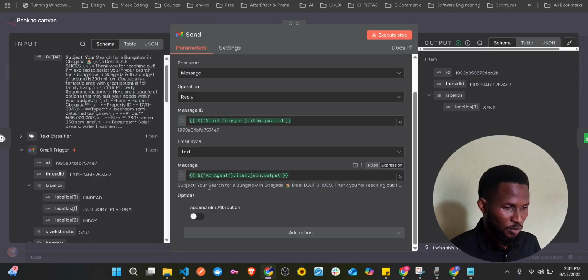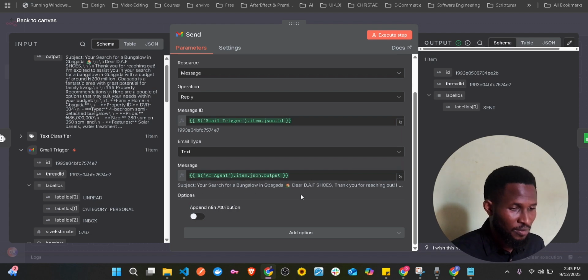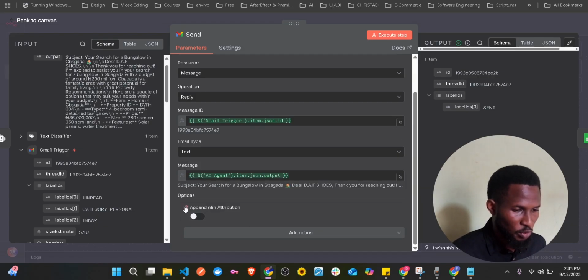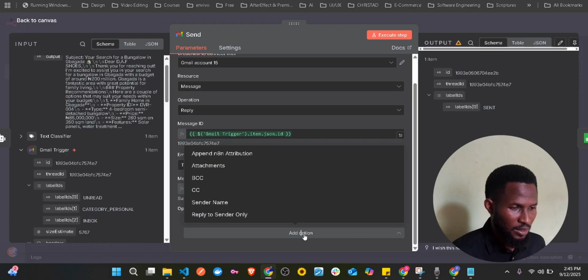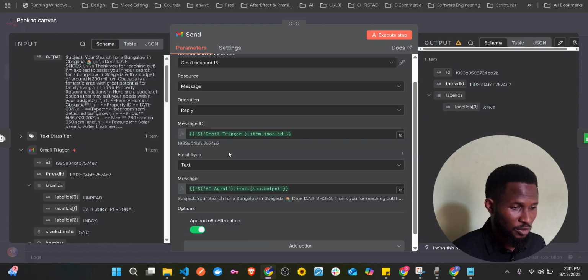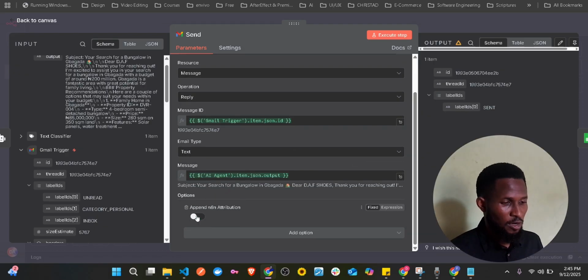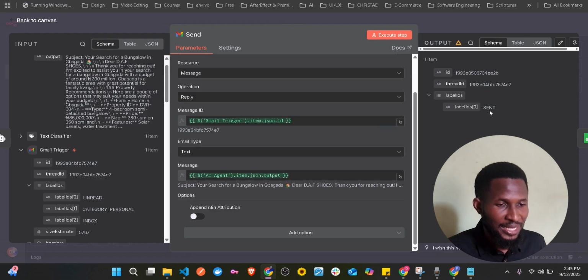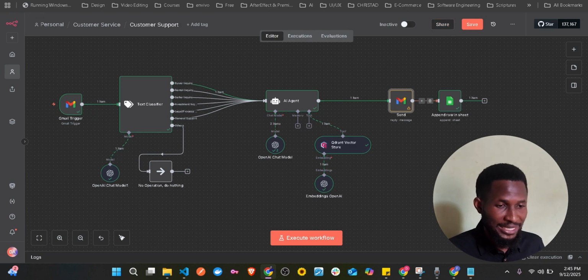See, it's going to give you a subject, your search for a bungalow, and then this is the message there, and this is the name, and that's also append. So this append is needed because if you don't, it's going to sign it as, okay, n8n sent this message to you. So what you just need to do, just come here, you will see the append. Okay, let me just delete it and show you. So just come here and see append n8n attribution. It's going to give you on, then just turn it off, and then you are fine. And if you execute it, you will see that okay, it has been sent already.